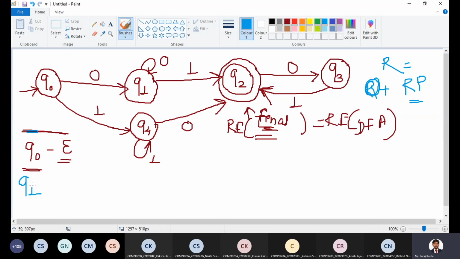Then we will go to the state Q4. Q1 is reachable from Q0 for this transition, and from Q1 for the self loop. So Q1 state is reachable from state Q0, and Q1 state is reachable from Q1 itself. To move to the state Q1 from Q0, if the machine is currently in state Q0, what is the required input to change the state from Q0 to Q1?